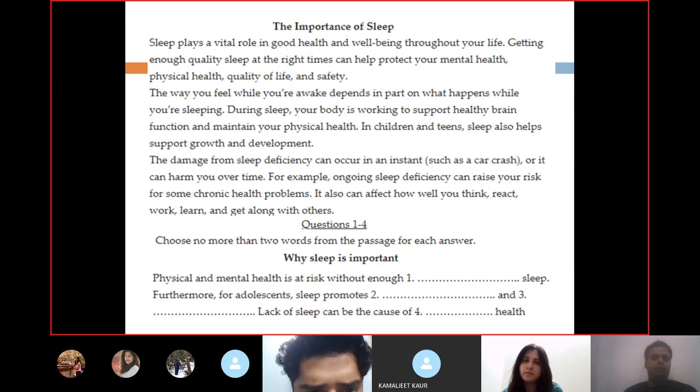Now, this why sleep is important, in the lower part of this sheet, you can see this is nothing but a summary. This is a summary which is not completely given. There are blank spaces which you are going to fill after reading it. So the upper part is a passage and the lower part is an incomplete summary of that passage. This is why it is called summary completion. So you need to complete the summary of a passage.